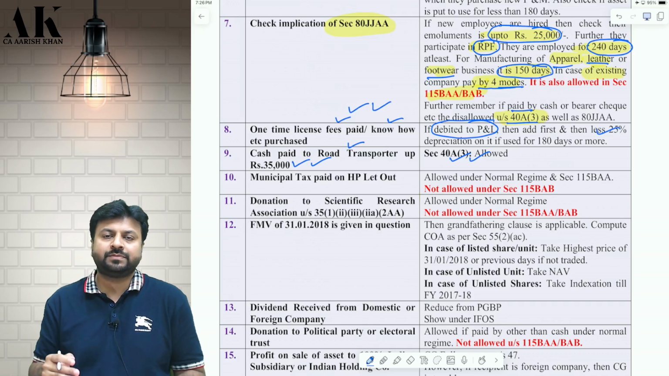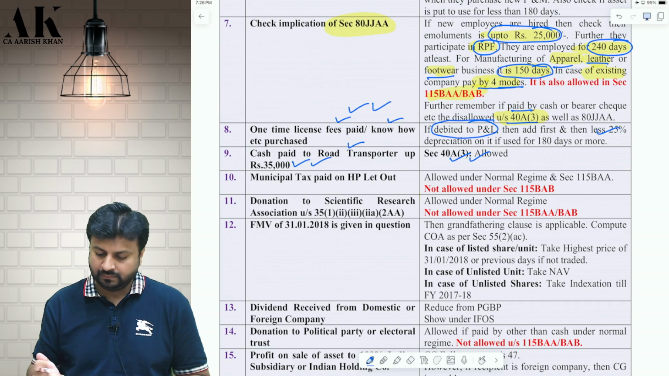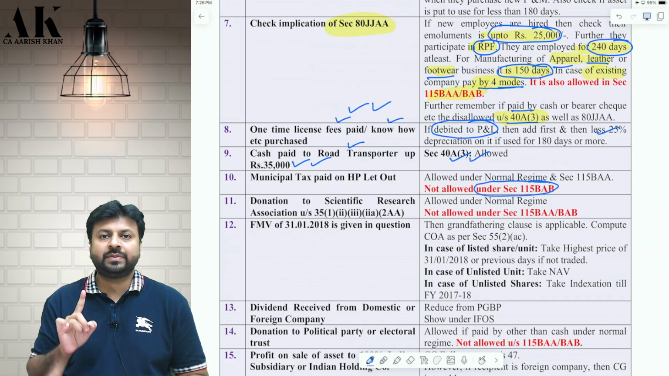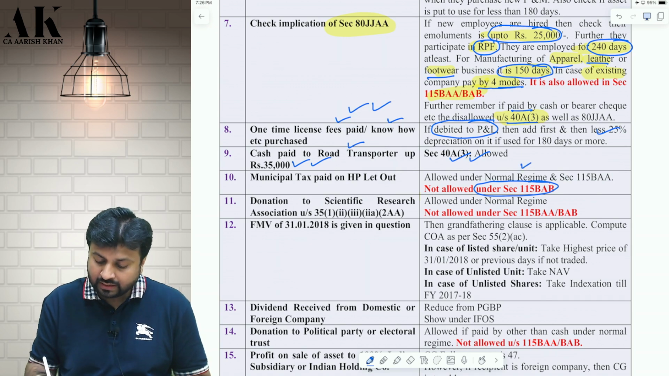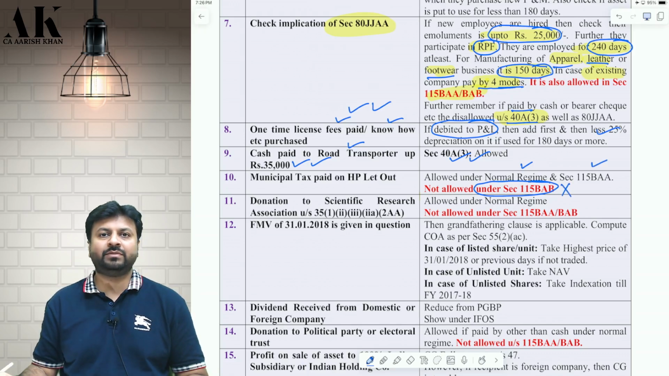Generally, municipal tax paid on house property let out is allowed as a deduction if it is paid by the assessee. But it is not allowed under 115BAA. It is not allowed under 115BAB. Yes, municipal tax paid on house property is allowed under the normal tax regime. It is also allowed under 115BAA, but it is not allowed under 115BAB.